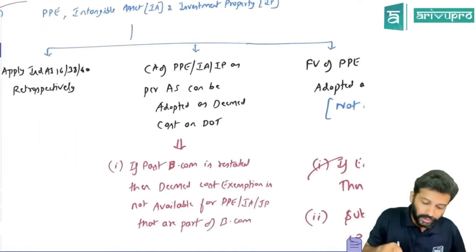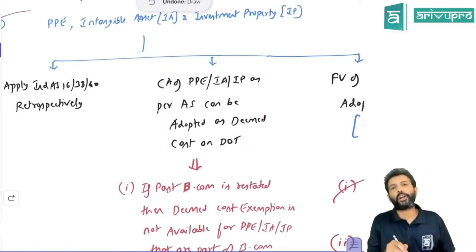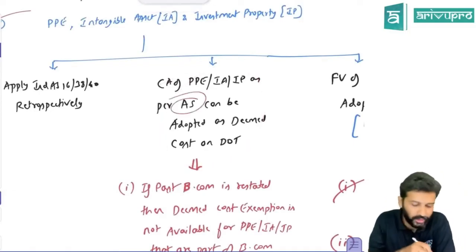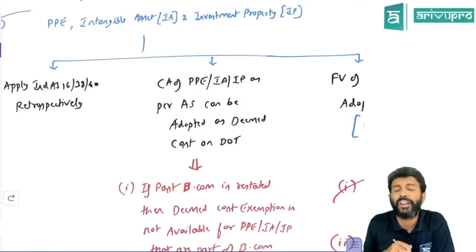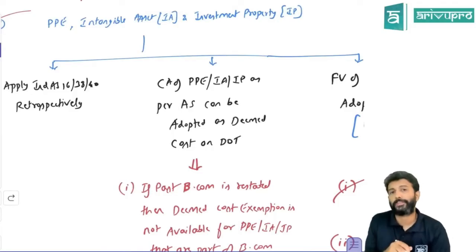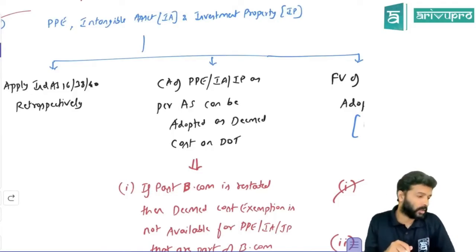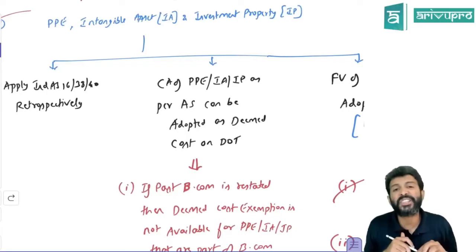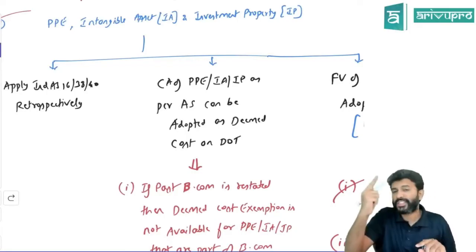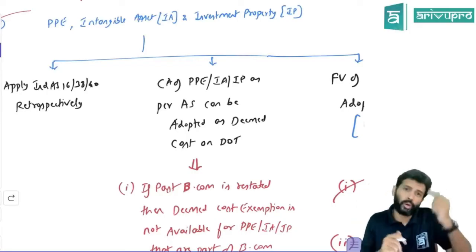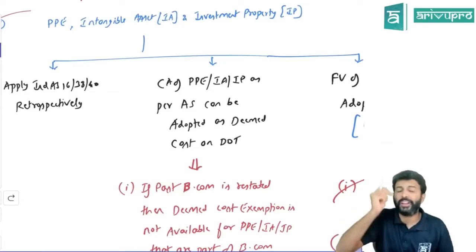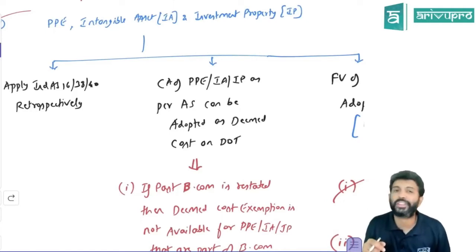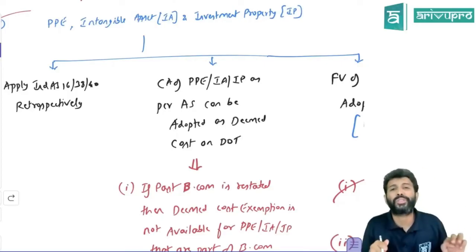Okay, that's one. Another one is, sir, carrying amount of PPE, can you adopt it as deemed cost? Carrying amount as per accounting standard, can you adopt it as deemed cost? Yes. But there is one more extra point you need to remember here, sir, business combination. Let's say one of the business combinations, you restated. Past business combination, you restated. If you restate one business combination, that means all subsequent business combinations also you need to restate. But stop there. Forget about the subsequent one. Sir, if you have done a business combination restatement, that means you need to apply IND AS 103 retrospectively.